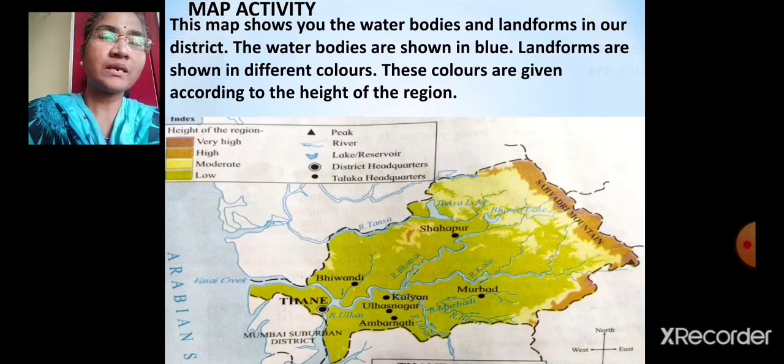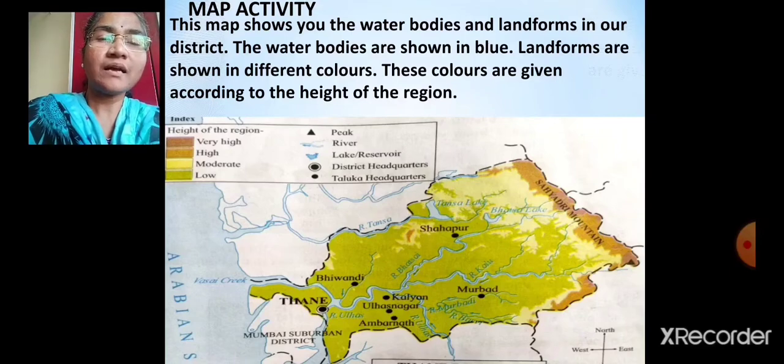That means that is a mountain range. So these are the different landforms shown in this map by using different colors according to the height of the region.